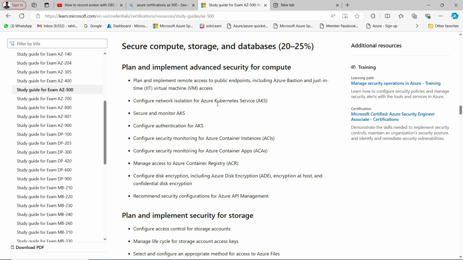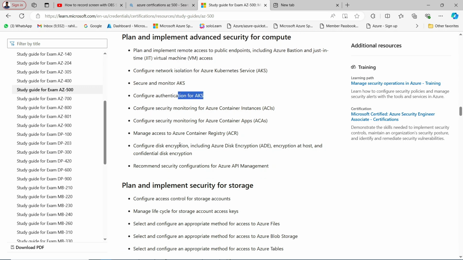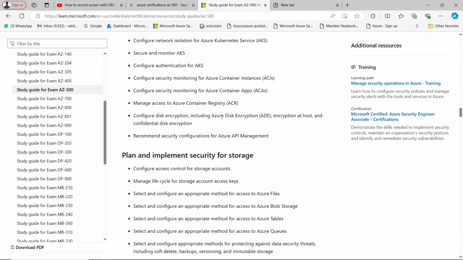Then we have AKS, Kubernetes Service, the most secured infrastructure. Now we have authentication, we have ACI, we have Azure Container Apps, we have ACR. Okay, manage access to Azure Container Registry. It's all about access.